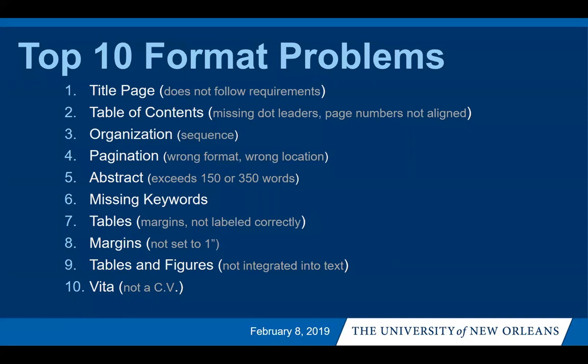Some of the major formatting problems that students tend to have when they're submitting their manuscript are the title page. The title page usually does not follow the appropriate requirements. There are problems with the table of contents, usually missing dot leaders or the page numbers are not aligned properly. The organization usually tends to be a problem. The paper is not formatted in the proper sequence. Page numbers are formatted wrong or they're in the wrong location. The abstract is usually a problem as far as it exceeding the word maximum that you're required to utilize when writing your abstract. The paper is missing keywords.